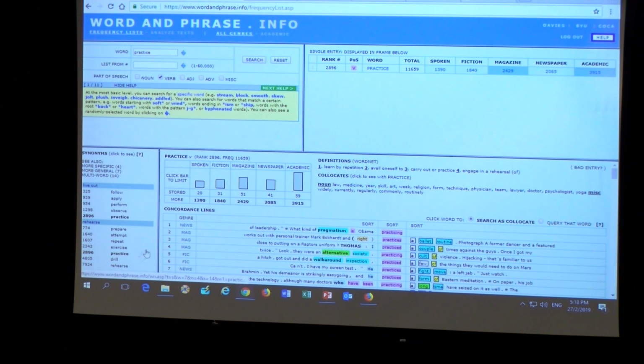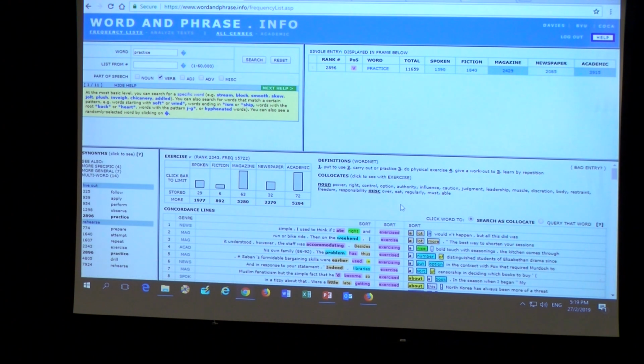Do you see exercise here, okay? You click on exercise. Okay, now you are in the page for exercise. Definition for exercise and collocates for exercise. Did you see body and muscle? Muscle, body. See that? Okay, yeah.